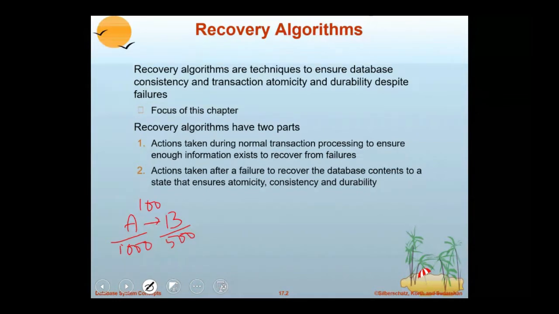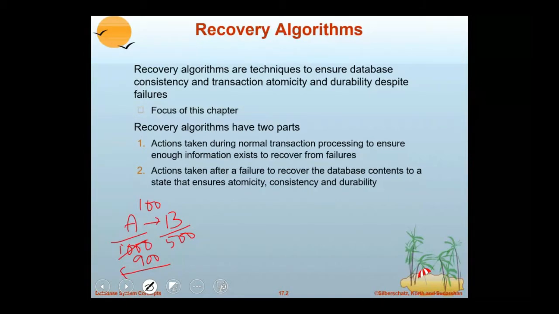After debit, A is going to become 900. Before crediting B, if a failure occurs, it has to perform a recovery. The general recovery process is rollback, meaning this 900 should become 1000. Just think about it. How should this 900 change to 1000?